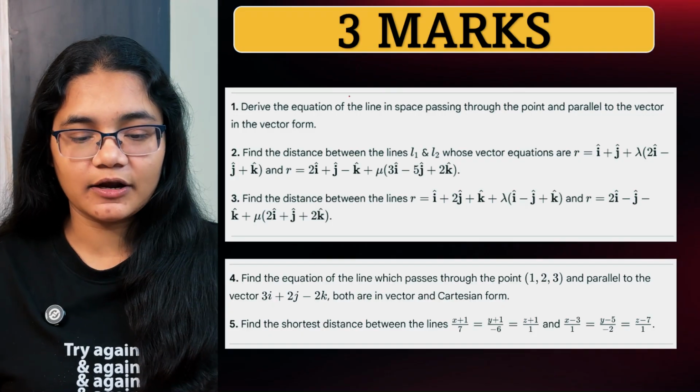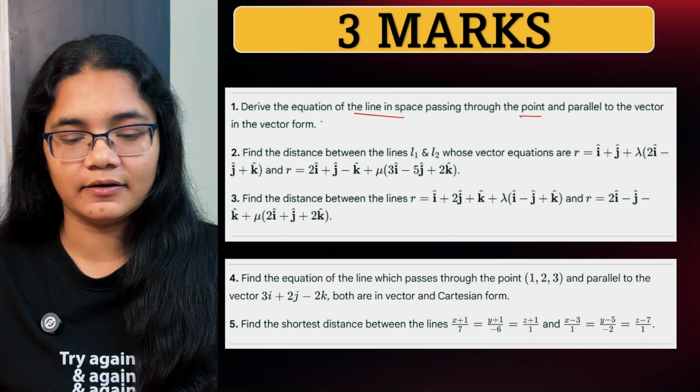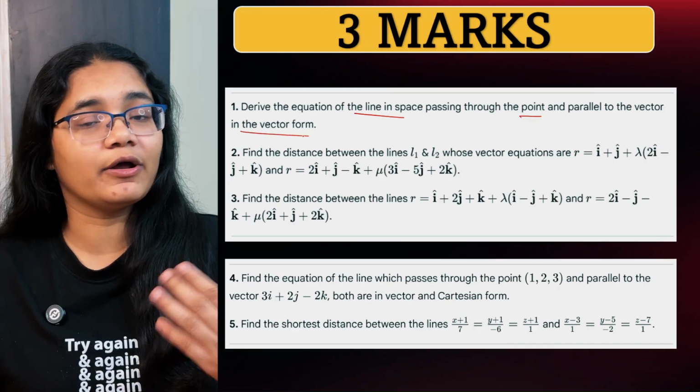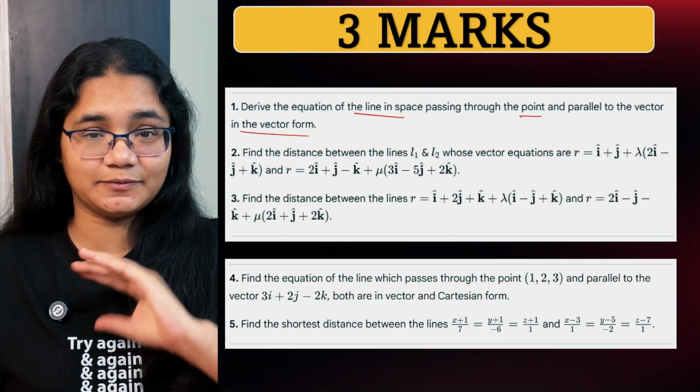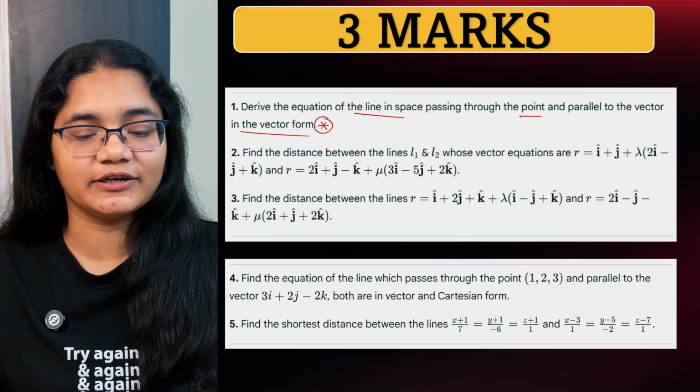Now let's see 3-marker question. Derive the equation of the line in space passing through the point and parallel to the vector in the vector form or in the Cartesian form. So this question has been repeated so many times in the previous year question. So please prepare this question thoroughly.